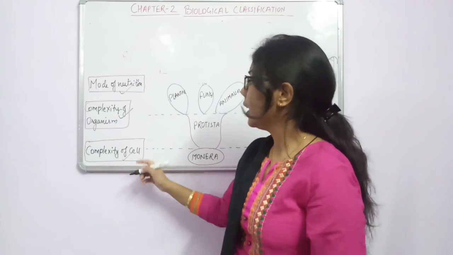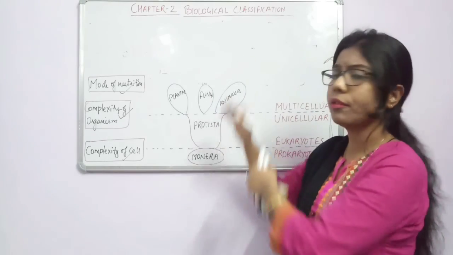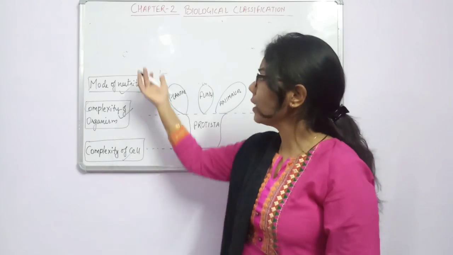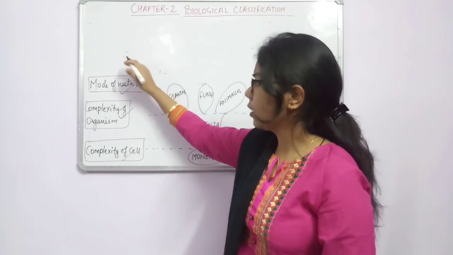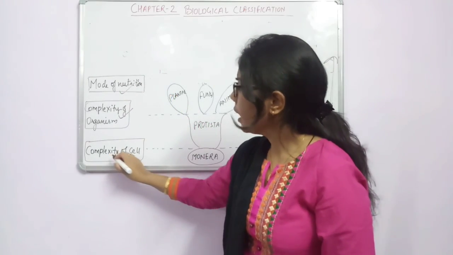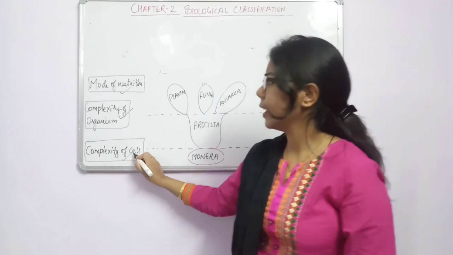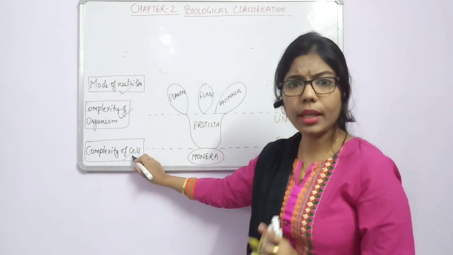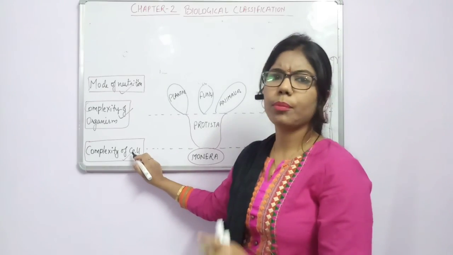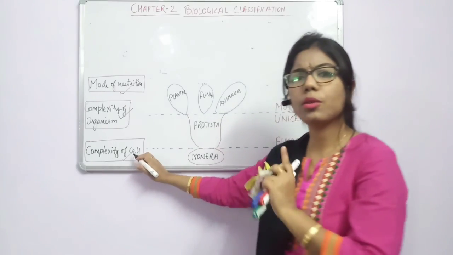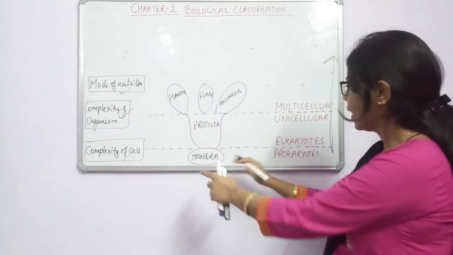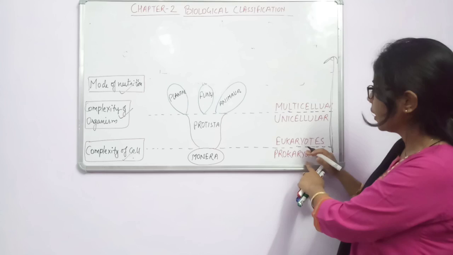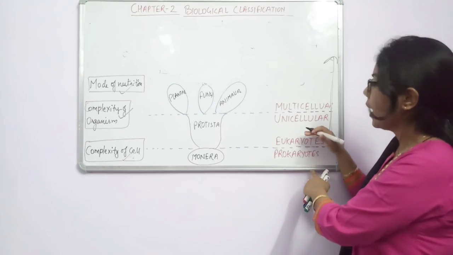As I have said, as we are moving from lower to higher, what will happen? There will be changes in character, there will be complexity in the organism. So what type of complexity of cell? Here we are talking about the cell, not the organism. On the basis of cell, it can be prokaryotic and eukaryotic. Prokaryotic means primitive nucleus, eukaryotic means true nucleus. Prokaryotes are the older ones and eukaryotes are the somewhat advanced form.